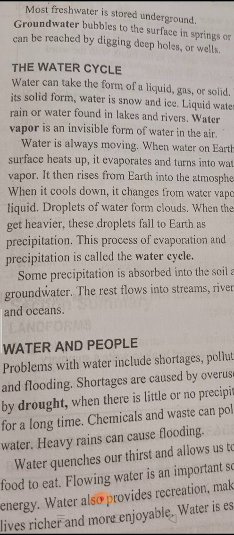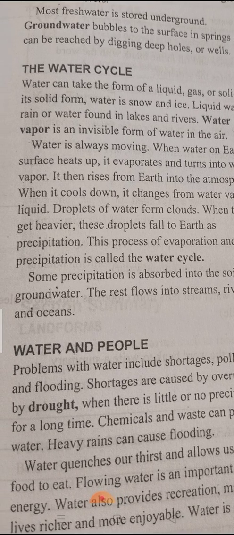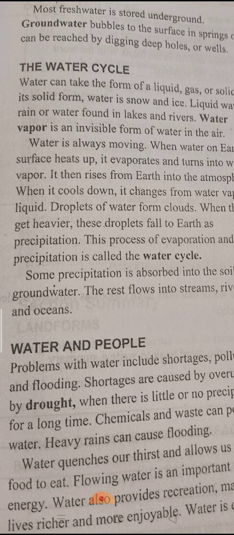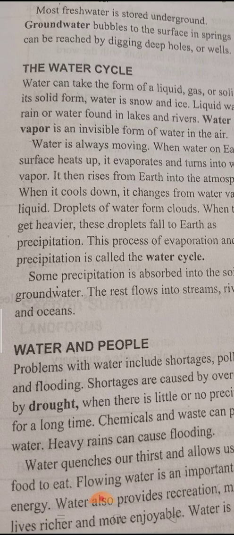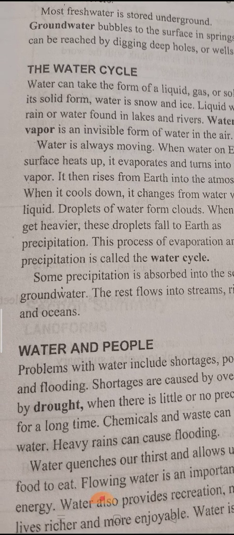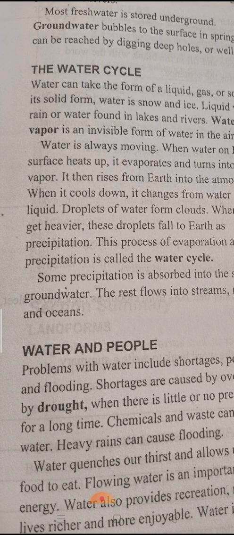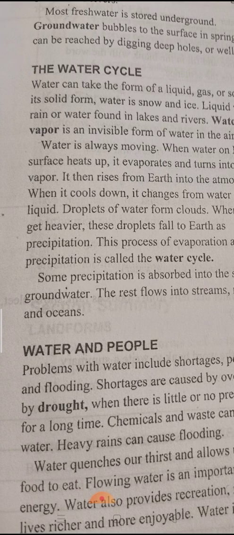So if I ask you, droplets form what? Droplets form clouds. Droplets means small drops of water, and when these droplets form clouds, they get heavier. These droplets fall to earth as precipitation.